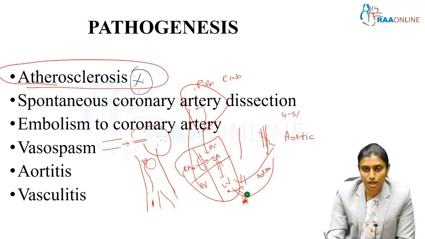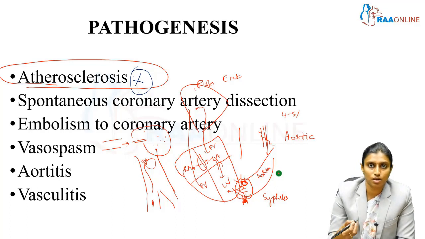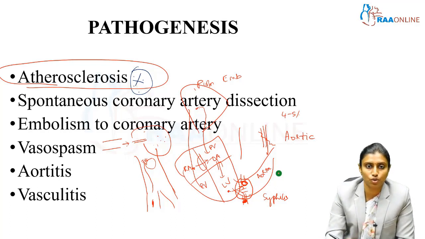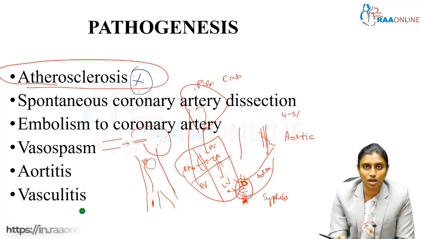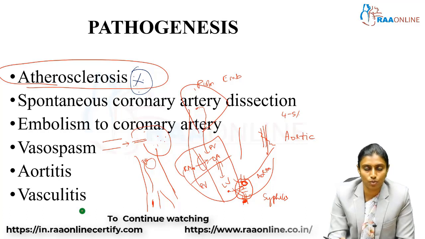Aortitis is an inflammation of the aortic root. The aortic root is going to get inflamed. It can occur in diseases like syphilis. So in such a phenomenon, the coronary ostium, the opening of the coronary artery, can get obstructed due to this inflammation, and due to this obstruction there can be reduced blood flow through the coronaries, leading to ischemic heart disease. Vasculitis is an inflammation of the blood vessels. It can happen anywhere. In medium vessel vasculitis, you can have the coronary arteries getting involved, or the aorta getting involved in large vessel vasculitis, thereby leading to symptoms of ischemic heart disease.